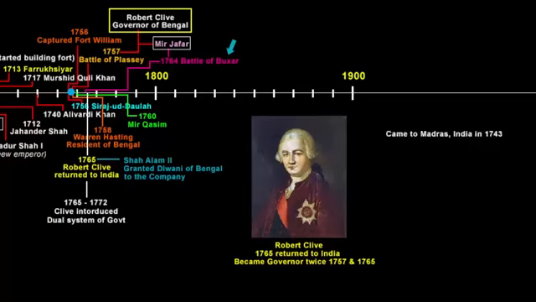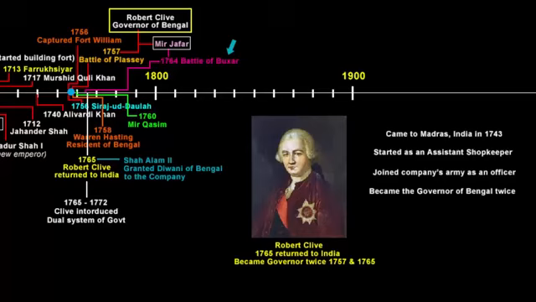He came to Madras from England in 1743 at the age of 18. During that time he was just an assistant shopkeeper in the English company. Later he joined the company's army branch as an officer. Because of his contribution and success in wars between other European traders, and then the Battle of Plassey, he was made the governor of Bengal twice, first in 1757 and second in 1764.